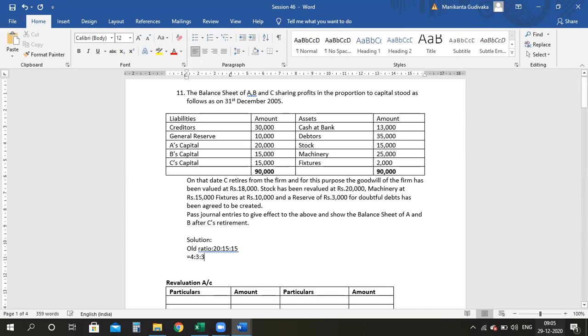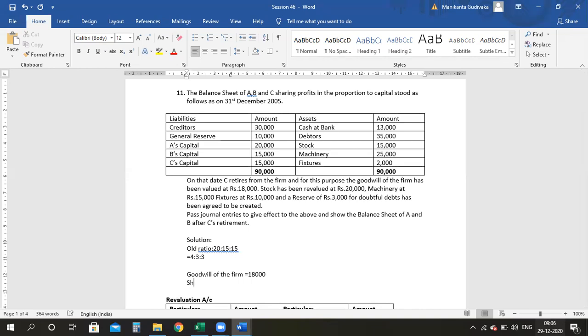Now, goodwill of the firm is equal to how much they told, 18,000. Now 18,000 is the whole goodwill, but the share of C is equal to 18,000.